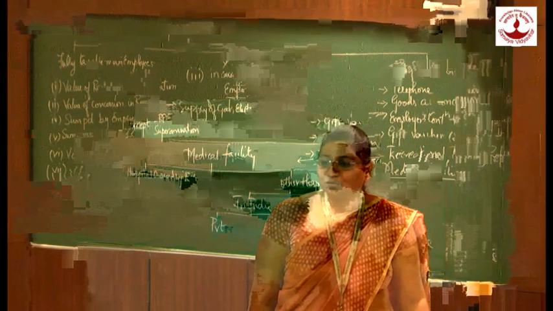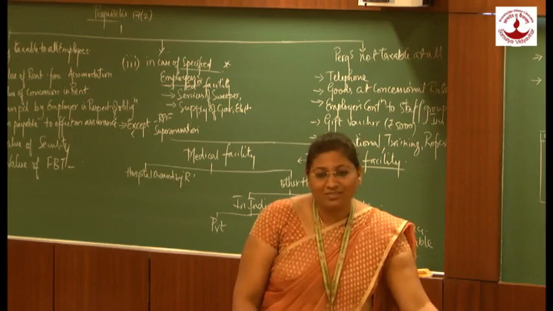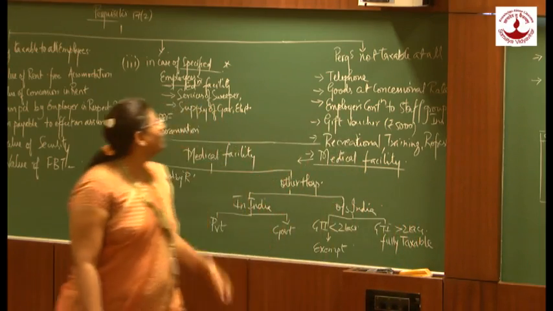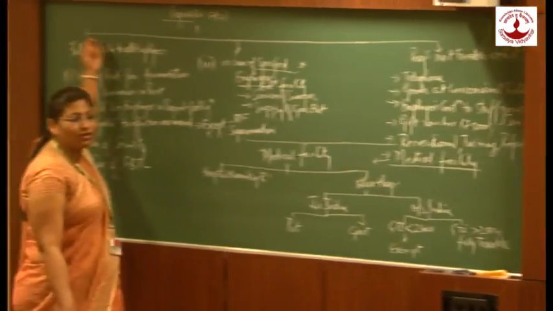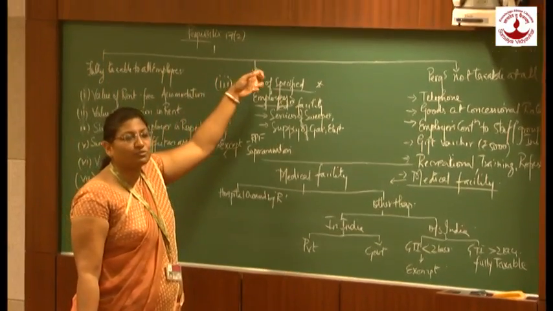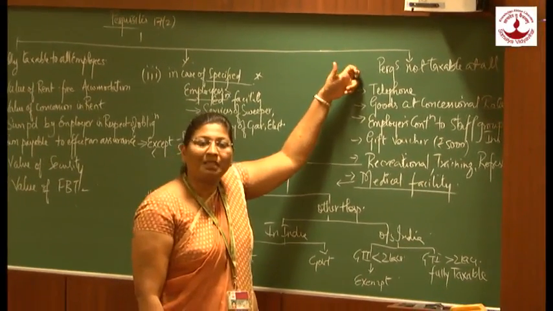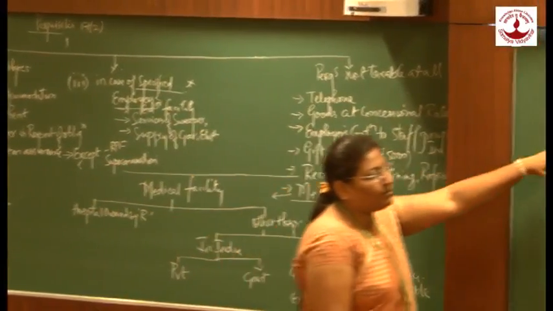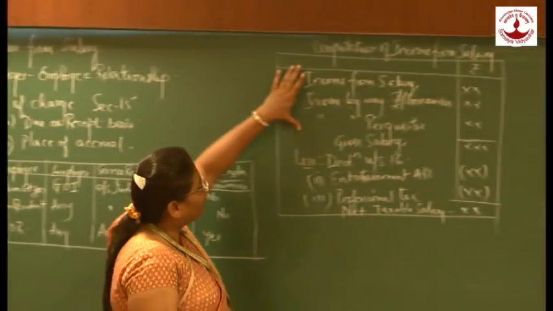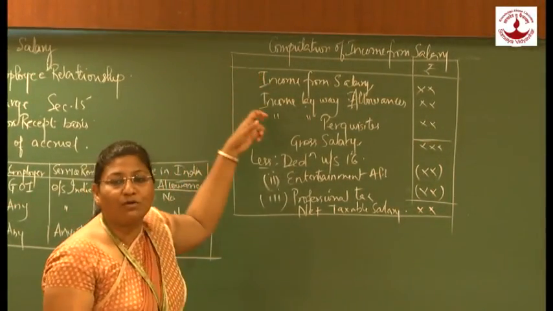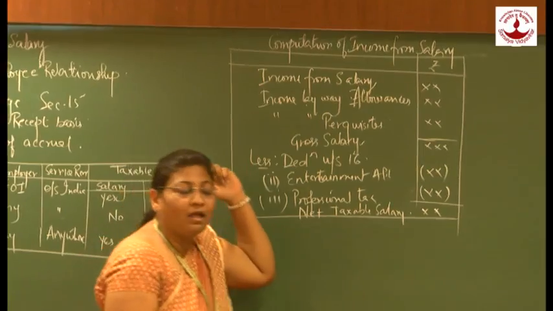And apart from this, any allowances to High Court judges, Supreme Court judges and UNO employees are totally exempted. So in a nutshell, we can classify perquisites into 3 categories: fully taxable, taxable only in the case of specified employees, and third, not taxable at all. Is it clear? Yes. And all these computations and summation will give me gross salary.